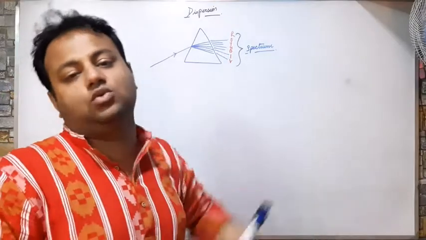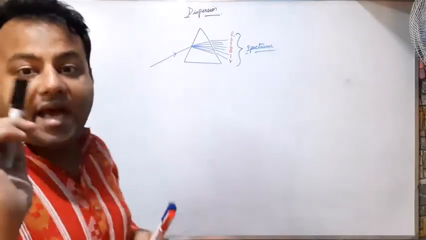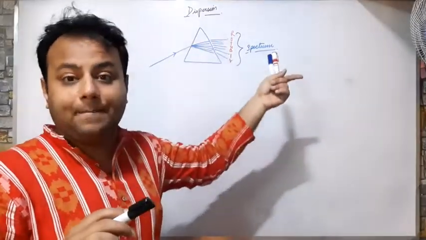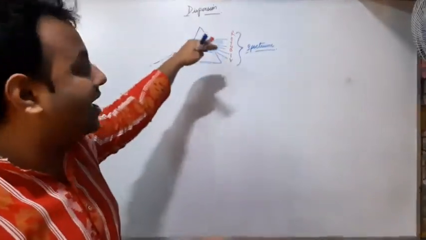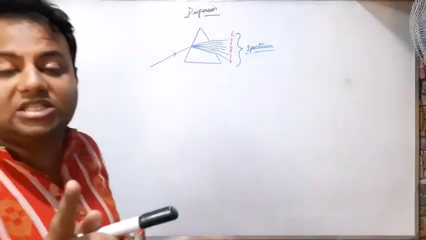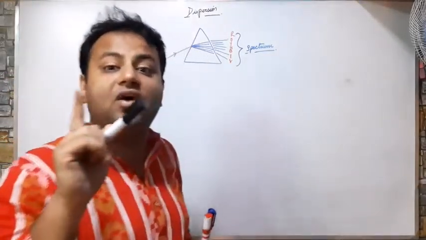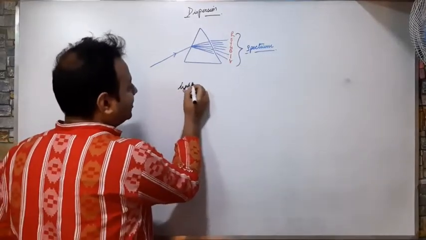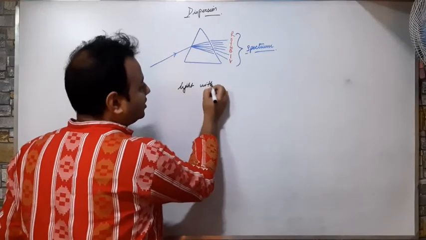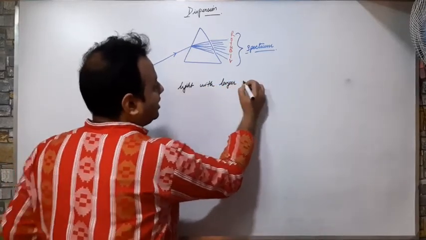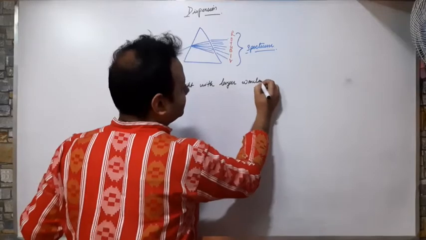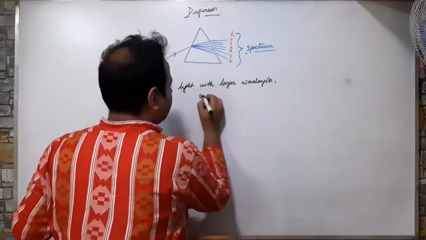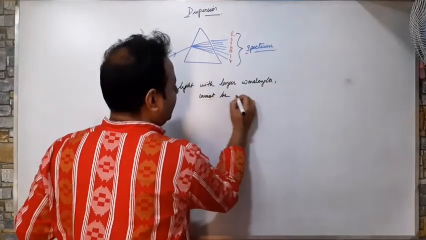Sir, why does the dispersion occur? As I told you in the refraction of lenses, refraction of prism, this angle of deviation depends upon frequency and wavelength of light. Light with larger wavelength cannot be